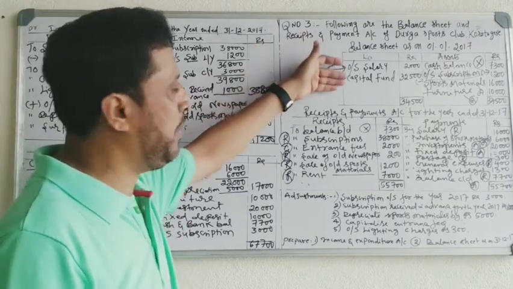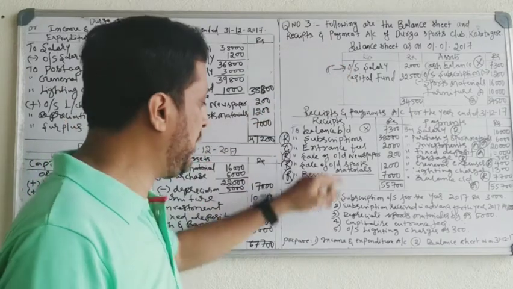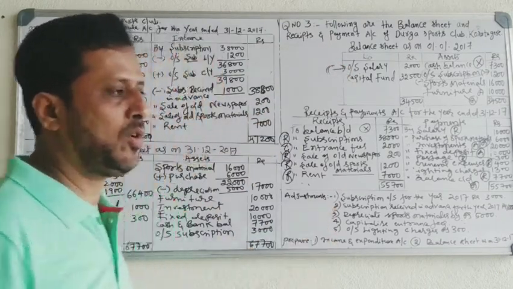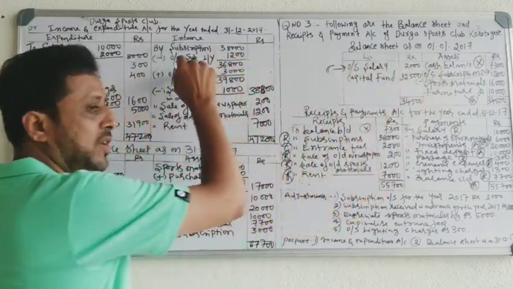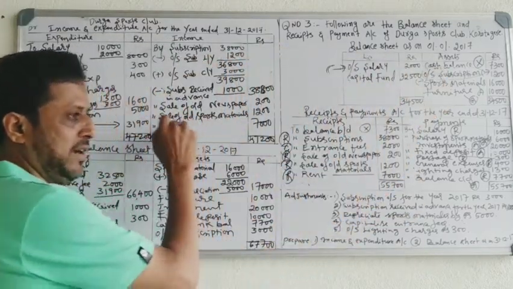Now next is subscription received in advance. If it is given in the balance sheet, you have to add. If it is given in the adjustment, you have to minus. Okay, reverse treatment. Outstanding given in the balance sheet, minus; outstanding given in the adjustment, add.